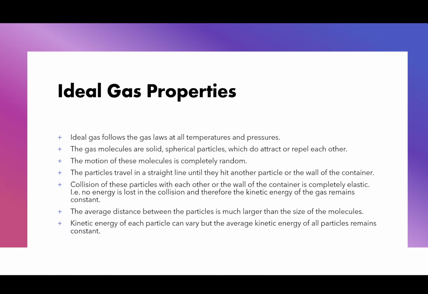So the average distance between the particles is much larger than the size of the molecules. That is true as well. That is actually true. Kinetic energy of each particle can vary, but the average kinetic energy of all particles remains constant. That's kind of not true, right? So these are the properties of ideal gases, right? And we know that ideal gases are theoretical gases, not real gases, right?